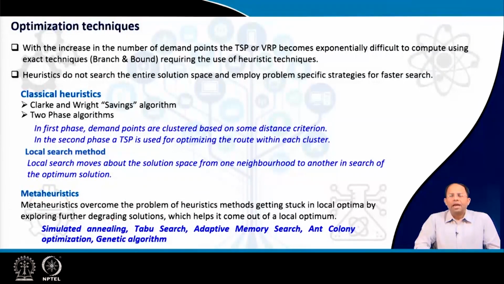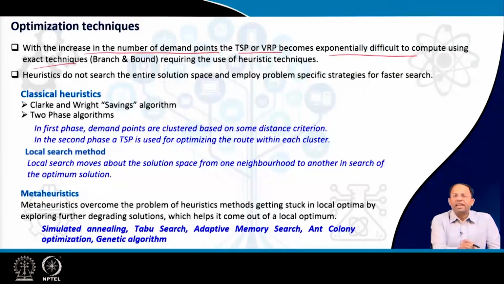So, as you understand, this is the overall problem, but to solve it we require certain optimization techniques, because there are many route options that are generated, and there have to be certain techniques to optimize it, right. With an increase in the number of demand points, like community bin collection points, the TSP or VRP becomes exponentially difficult to compute using exact techniques.